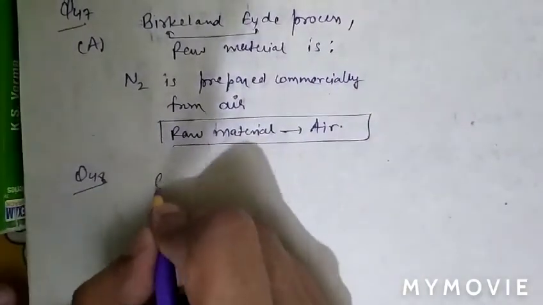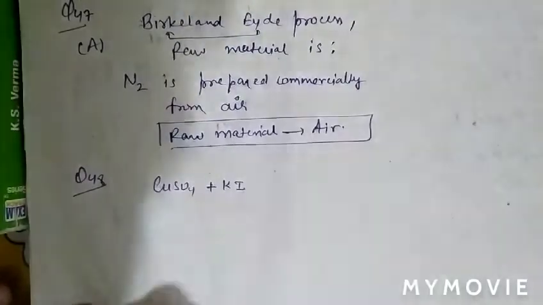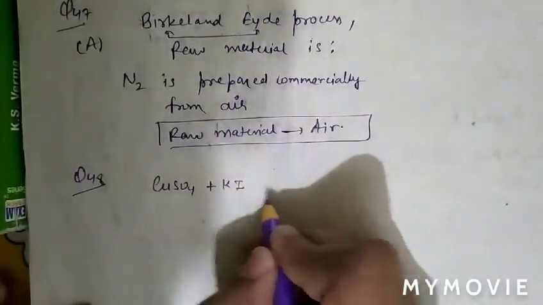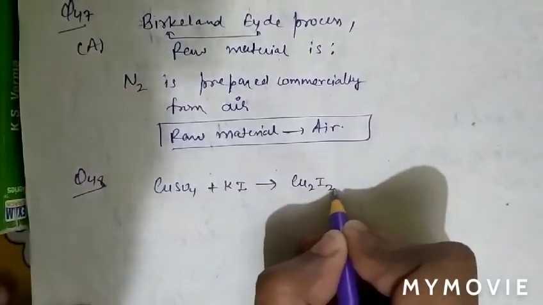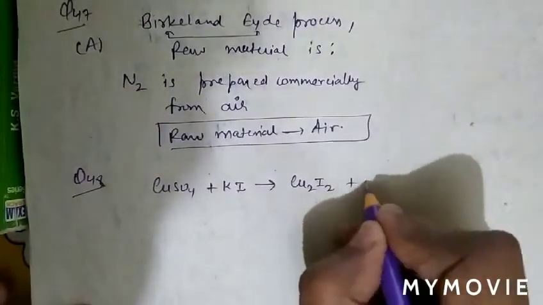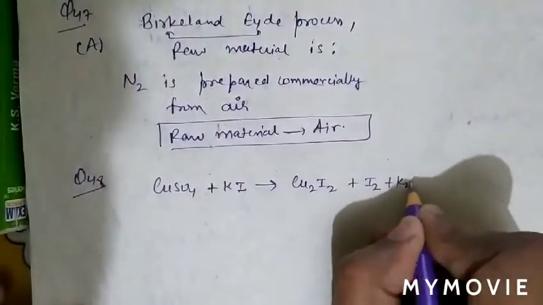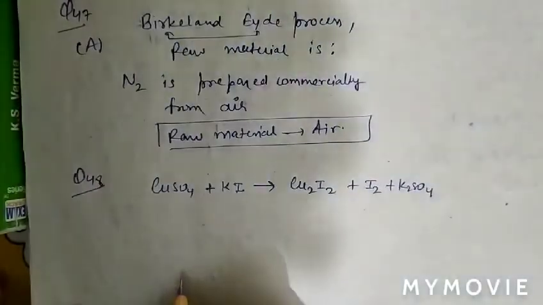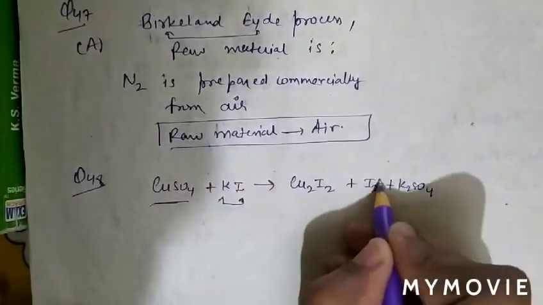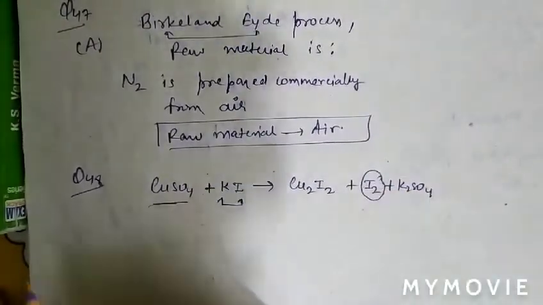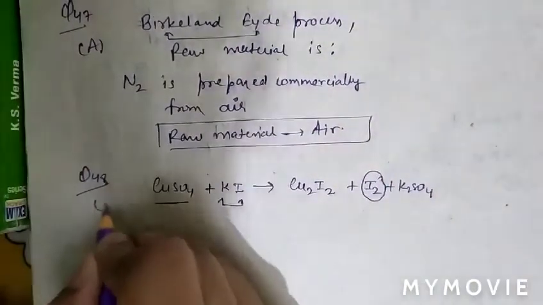As we know that when copper sulfate reacts with potassium iodide, it forms cuprous iodide, Cu2I2, and with the liberation of I2, along with K2SO4. So when potassium iodide reacts with copper sulfate, then iodine is liberated. So question number 48, option B is correct.